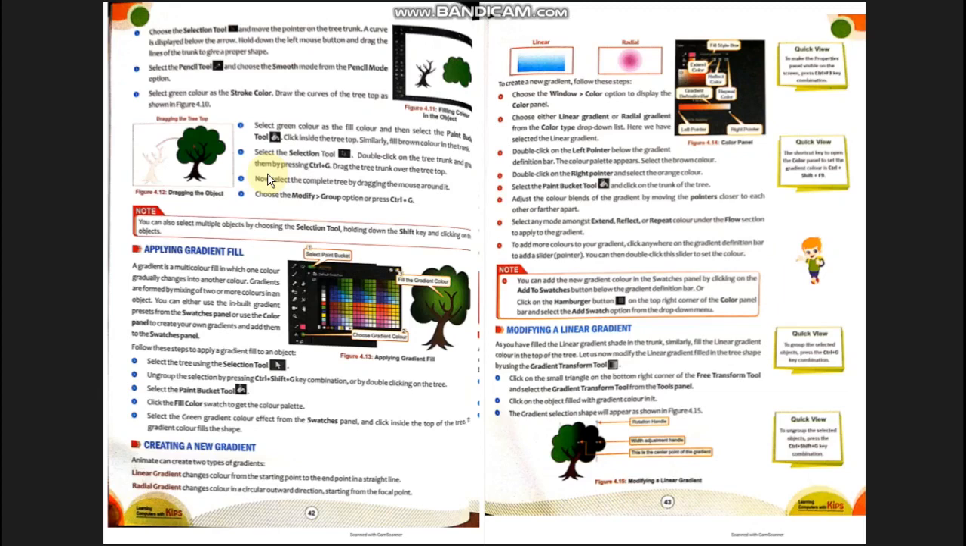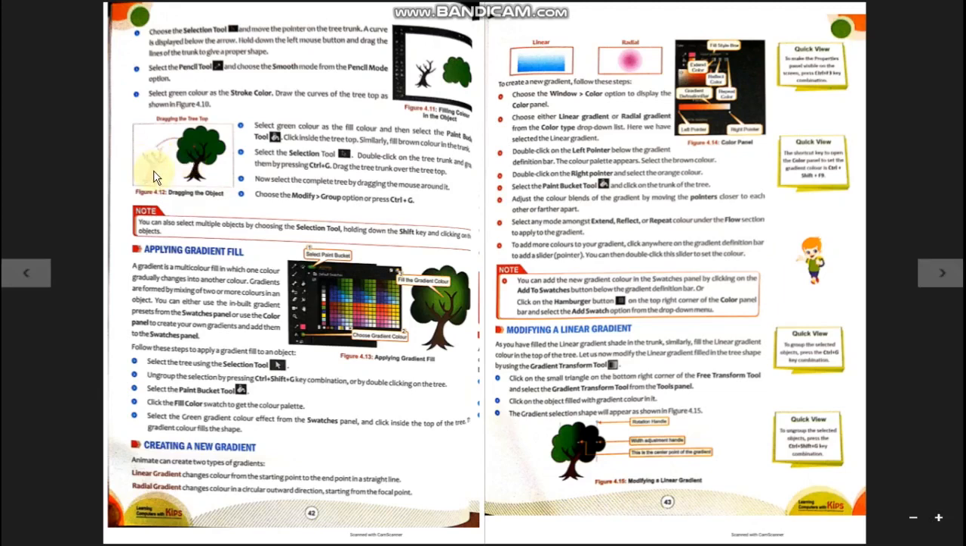Drag the tree trunk over the tree top. Now you can see earlier these were two different parts, the trunk and the upper part, both separate. Now we can set them by using the selection tool. The selection tool is used to select the object and to move it anywhere on the stage by dragging the object. Holding the mouse button and moving your mouse, that is called dragging.